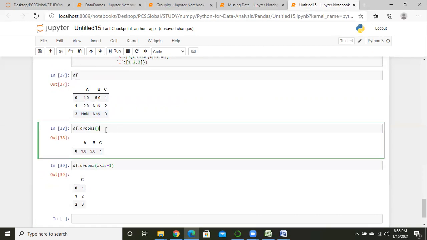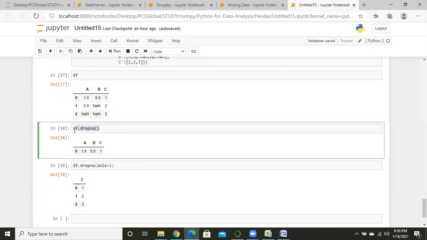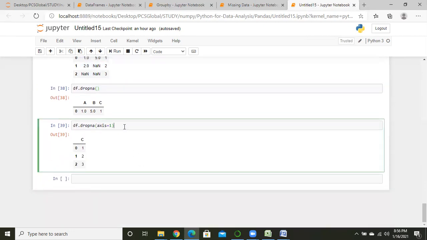So here, if we just use the dropna method and we didn't write axis equal to 1, Python takes this operation row wise, not column wise. But if I write axis equal to 1, what is it doing over there?